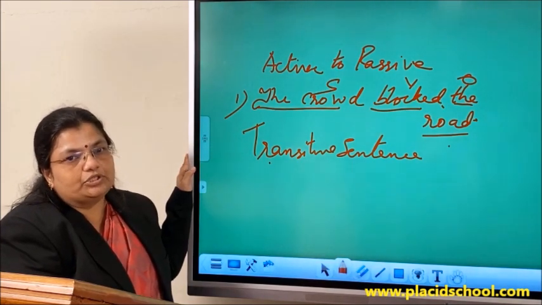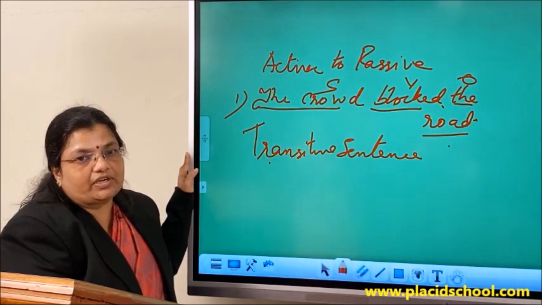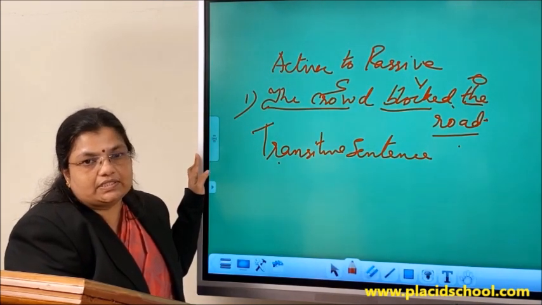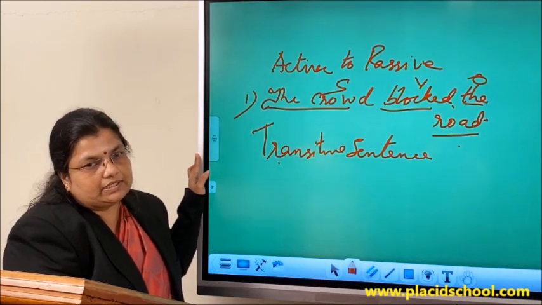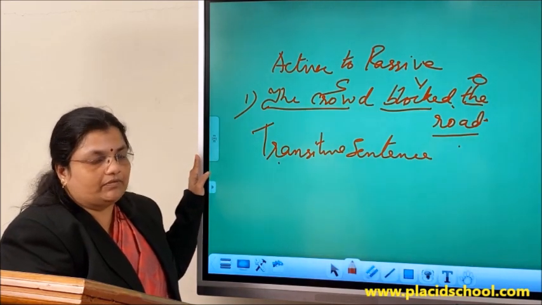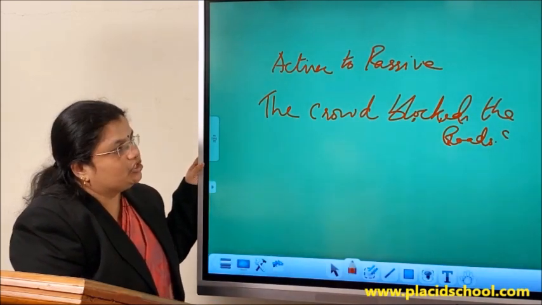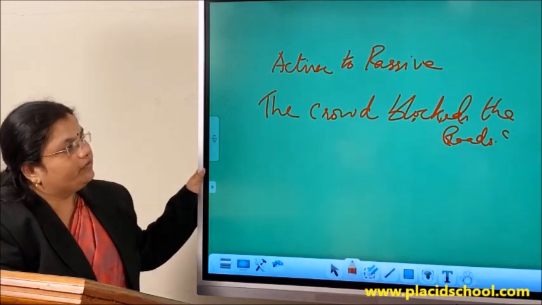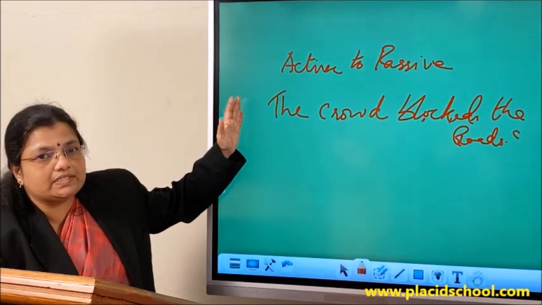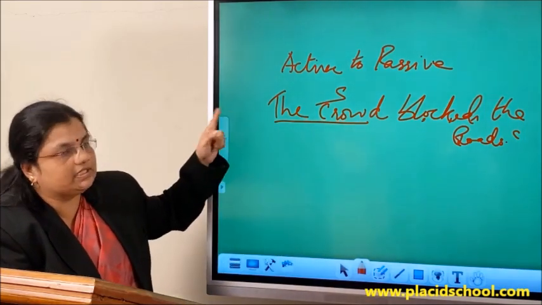This is a basic thing you have to know when you are learning active to passive voice. What is it? The sentence should have the structure of subject, verb and object. Only if it has an object, only if it is a transitive verb, it can be changed to passive voice. Now what all things should we take care of when we are changing an active voice to passive voice? Let's see that. So when you have got this sentence, we learned that the sentence has a subject, a verb and an object. Now when you are changing the active voice sentence to the passive sentence, this is an active voice sentence. Why is it an active voice sentence? Because here the subject is the performer of the action. It is an active voice.